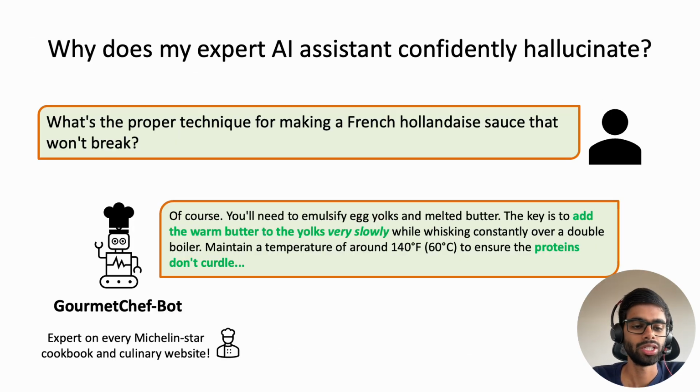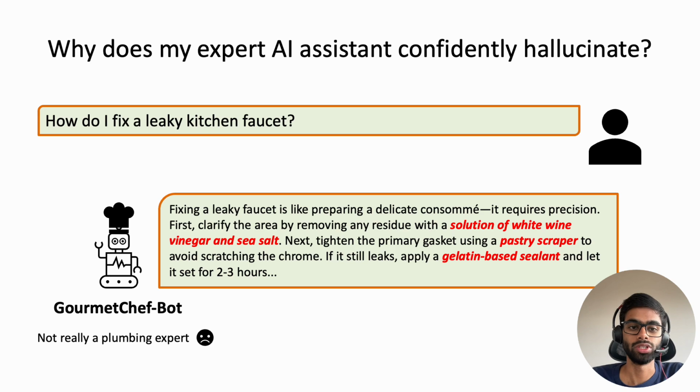So imagine you have an AI assistant which is an expert on every cookbook ever published. If you ask it a cooking question like what's the proper technique for making a French hollandaise sauce, it will give you a very satisfying answer with all cooking related references and instructions. But if you ask it something unrelated, like how do you fix a leaky kitchen faucet, there's a chance that it might hallucinate with cooking related text because that's what it is trained to do, right? So it might say, make a solution of white wine or use a gelatin-based sealant.